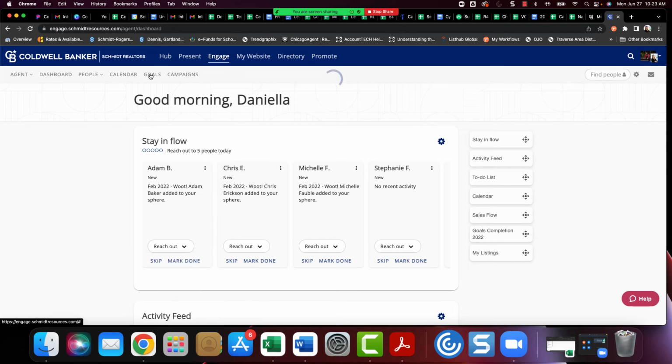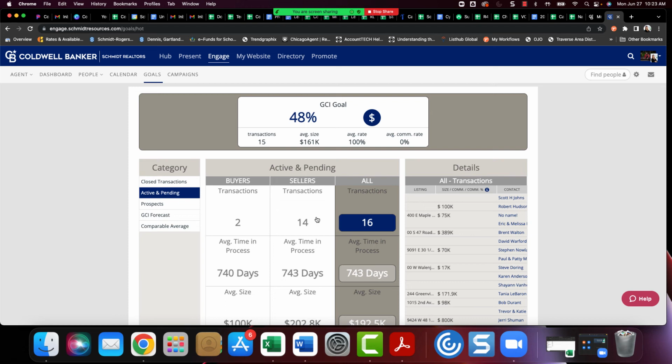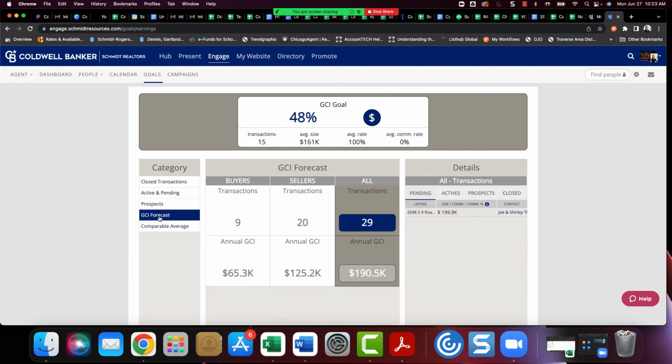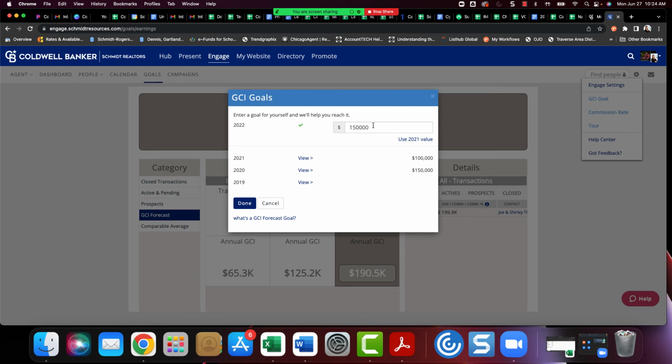And then when you click on the submenu goals, this is what will launch you into your goal. It also will track your active and pendings. So you can see how those numbers changed. It will track your prospects. And then you can see your GCI forecast based on what is active and pending and what your prospects are. So again, you have to enter your goal into the system. Again, it asks for it once a year, but you can go in and tweak that by clicking the cog, going to GCI goal, and updating that number.